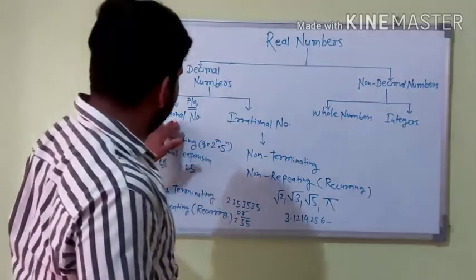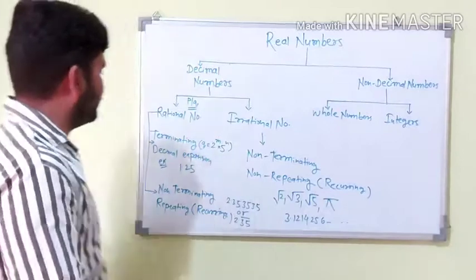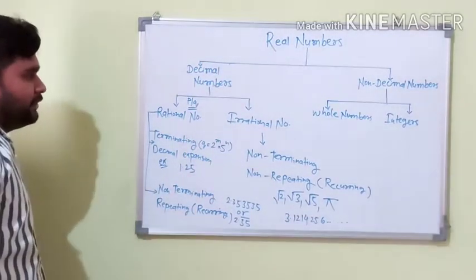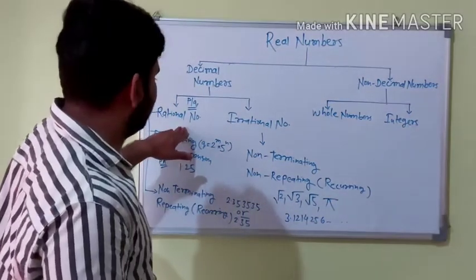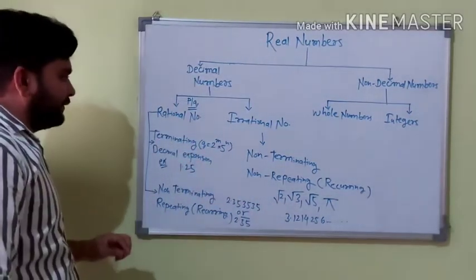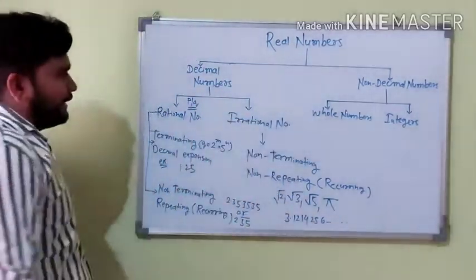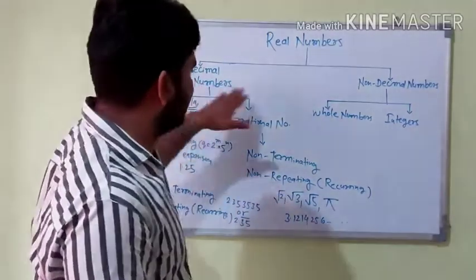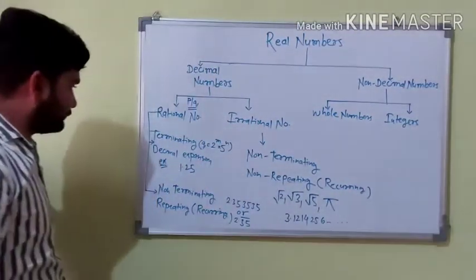So real numbers include whole numbers and integers, and all integers are rational numbers. We can write them in the form of integers as rationals. Today there is something more: we can classify real numbers in the form of decimal numbers and non-decimal numbers.